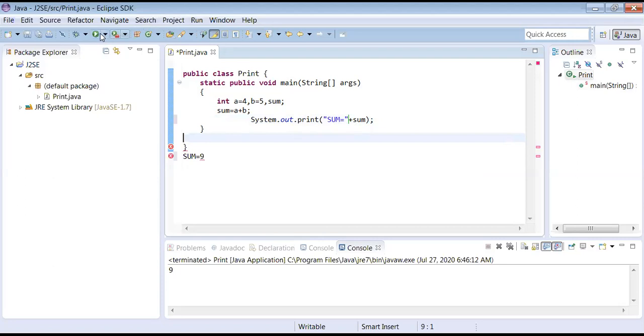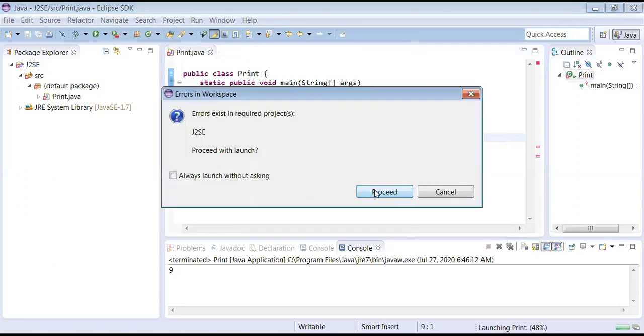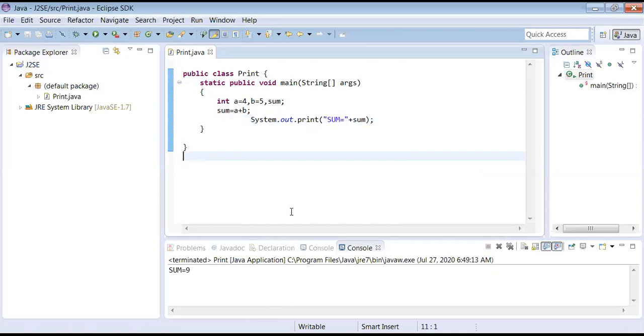See now, let me execute this. Execute. Some error is there. What is that? Yeah, see, this is the one. Yeah, fine. Now see. Yes, sum is equal to 9. You got it. So inside double quotes, you can write anything, simply to say. Anything in the sense, a meaningful statement you write, obviously. Fine. So this is your another basic application.